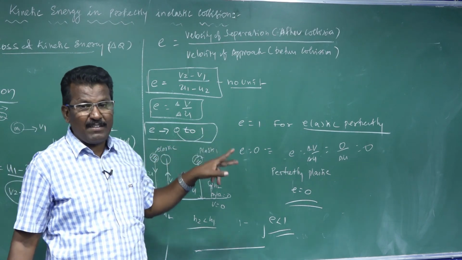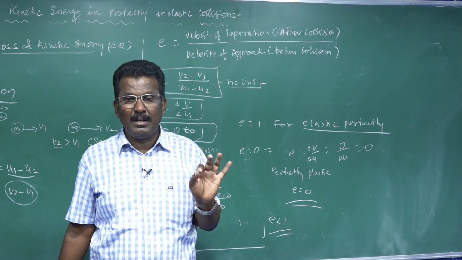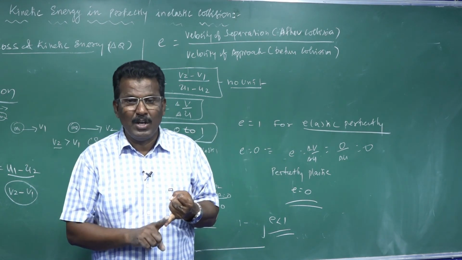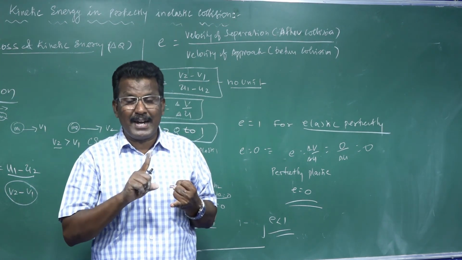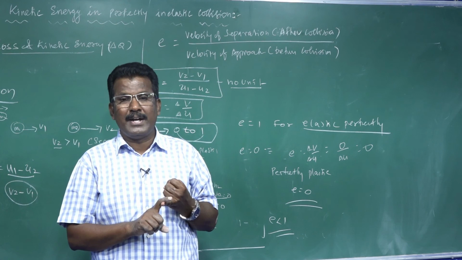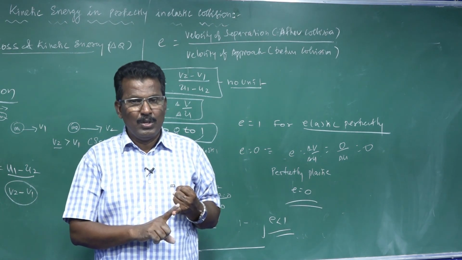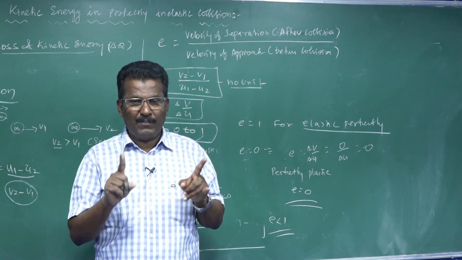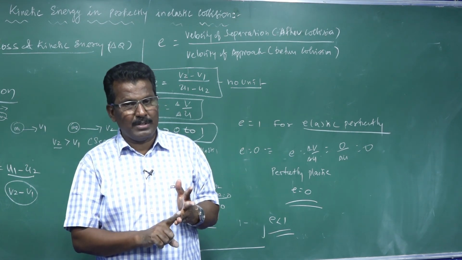The coefficient of restitution has no unit, because both terms are measured as velocity. So it is a dimensionless quantity which measures the amount of kinetic energy lost in elastic and inelastic collisions. In a perfectly elastic collision, kinetic energy and total linear momentum remain constant.